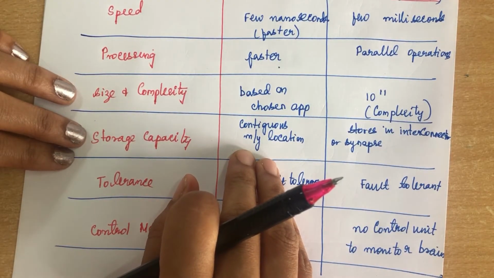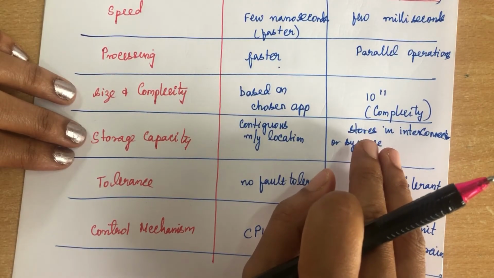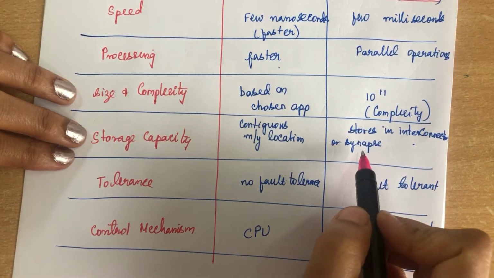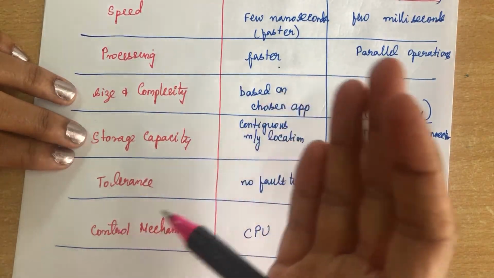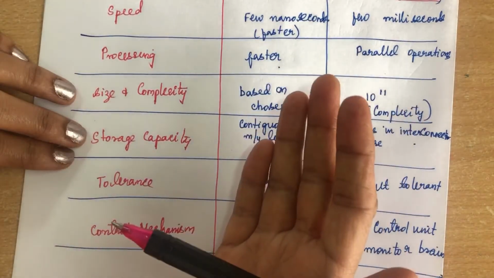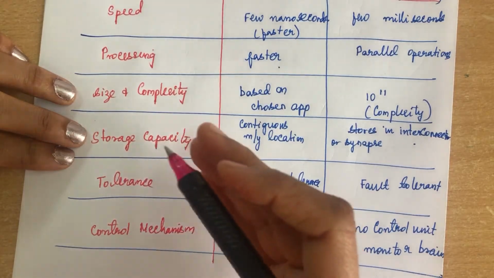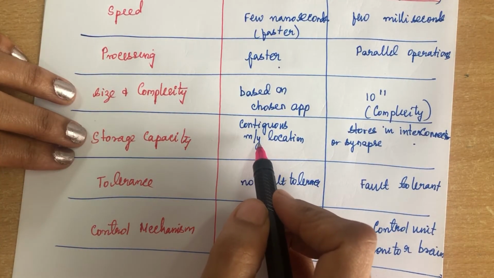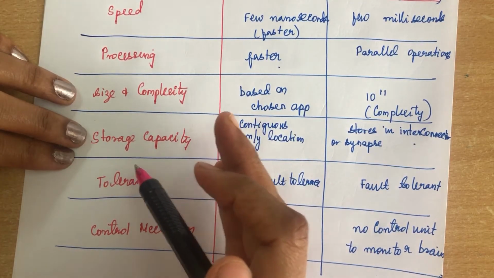Coming to the storage capacity, the human brain, that is the biological neuron, stores the information even in interconnections, or it can store it in synapses. But here it is stored only in contiguous memory locations. Suppose it is storing in one location, then next it will go and store in the next contiguous memory location. Likewise, it gets stored. Continuous loading of new information may sometimes overload the memory location, and some of the older memory locations will be destroyed.